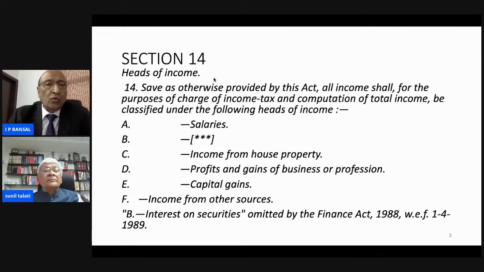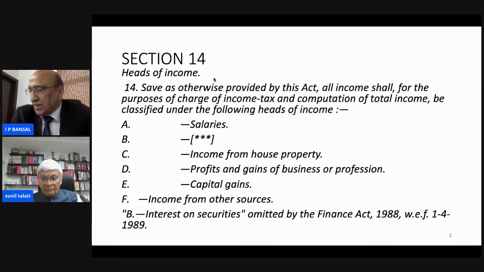So one has to go to the particular section relating to each head. Salaries are covered by section 15 to section 17, house property is covered from section 22 to 27, and profit and gains of business and profession are covered from section 28 to section 44DB. Capital gains are covered by section 45 to 55A.